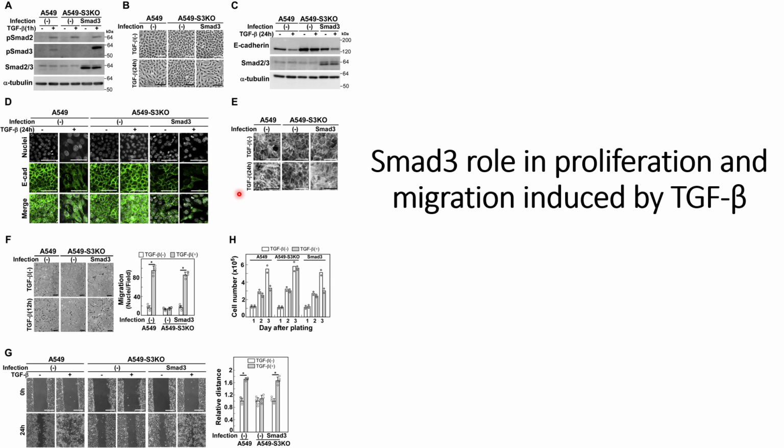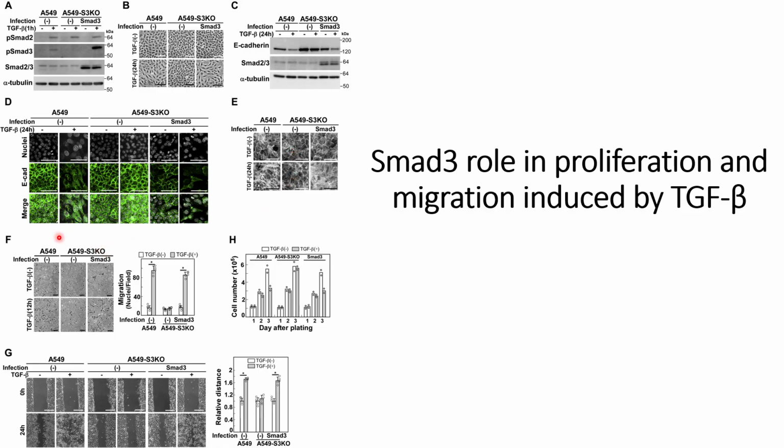Next is the impact on the cell lines after 24 hours of TGF-β induction, and we can see the change in morphology is clear when Smad3 is either reintroduced by infection or present in the cell lines, compared to the case where Smad3 is knocked down. There is not much change in the morphology whether TGF-β is induced or not in the Smad3 knockout cell lines.